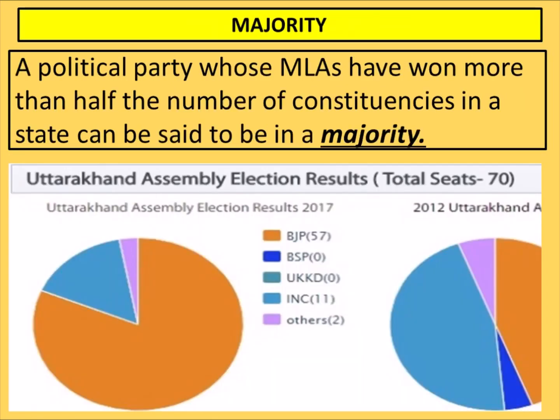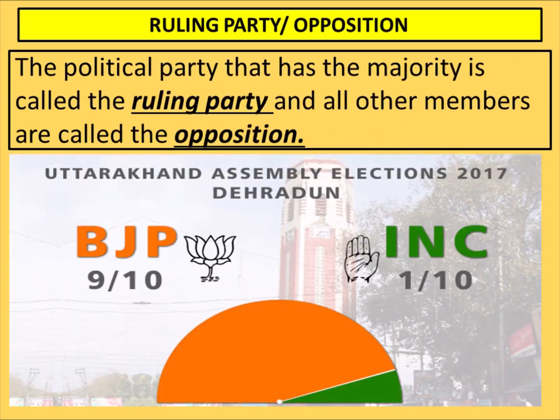Majority. What is majority? A political party whose MLAs have won more than 50% of the seats. Means if there are 70 seats, and some party has got 35 or more than 35 seats, then that party has got the majority. Majority means maximum number of seats. In the Uttarakhand Assembly election 2017, BJP has secured 57 seats, so this party has got the majority. Ruling party and opposition, this we have talked about.